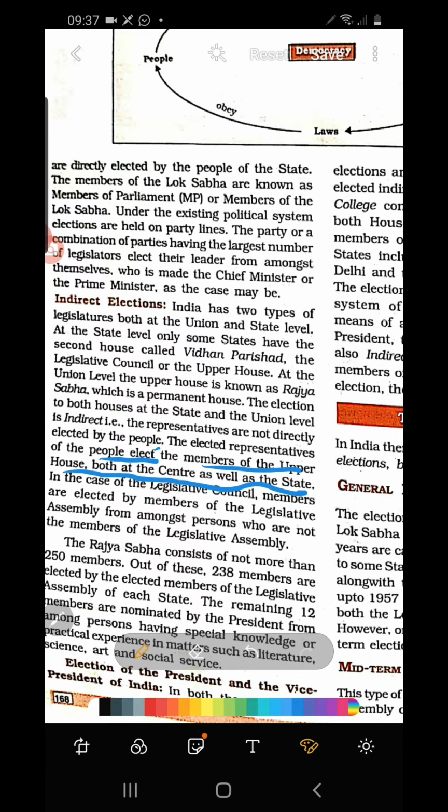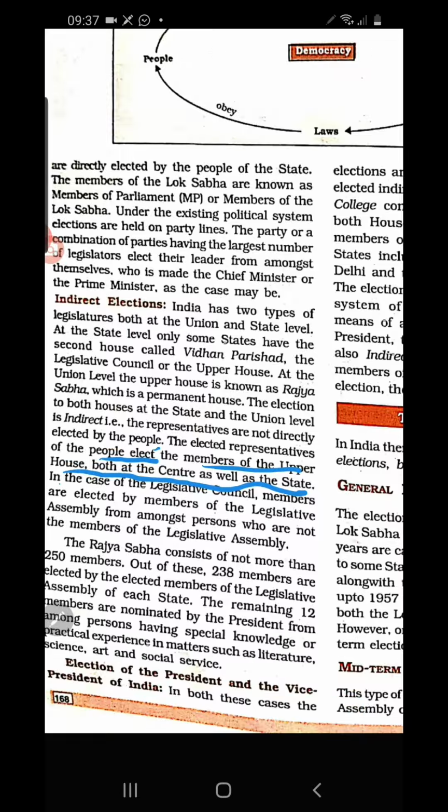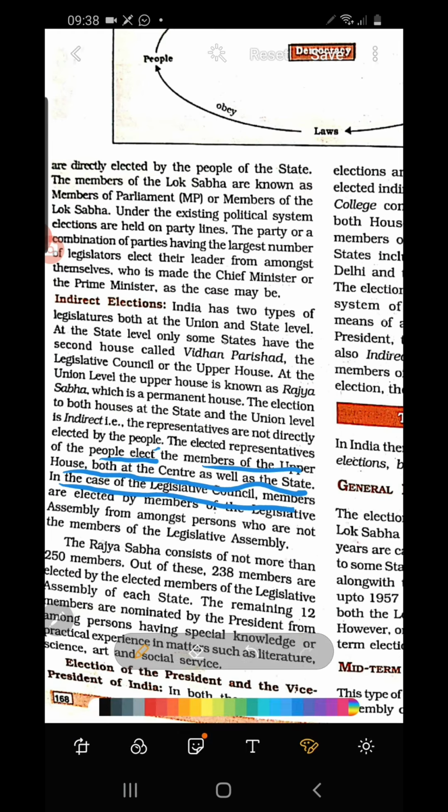Upper house means Vidhan Parishad or state legislative council at the state level, and Rajya Sabha or union legislative council at the union level. So there the members are indirectly elected: the elected representatives choose them. Is it clear? So this much only we discussed today. Further paragraphs we will be discussing in the next class.